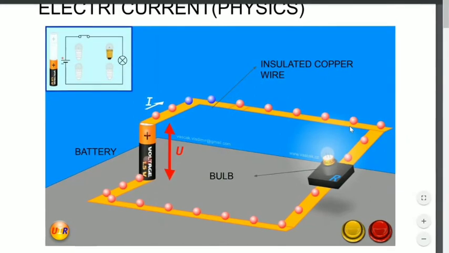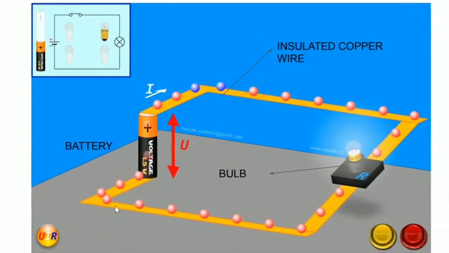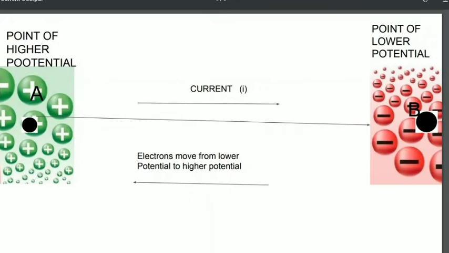But who is moving these electrons? How are these electrons moving through the conductor? Which energy, which force is responsible? Let's imagine two points, point A on the left and point B on the right. Point A contains a high number of positive charges and fewer negative charges, so it is said to be a point of higher potential. Point B contains more negative charges and fewer positive charges, so it is said to be at lower potential.